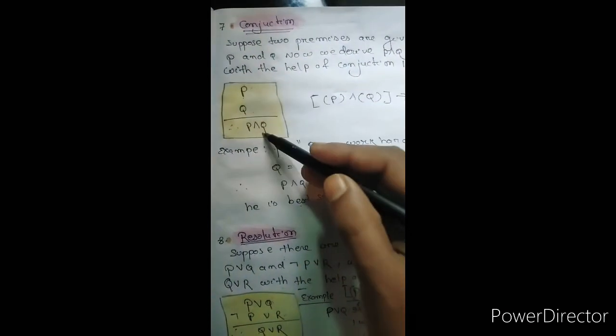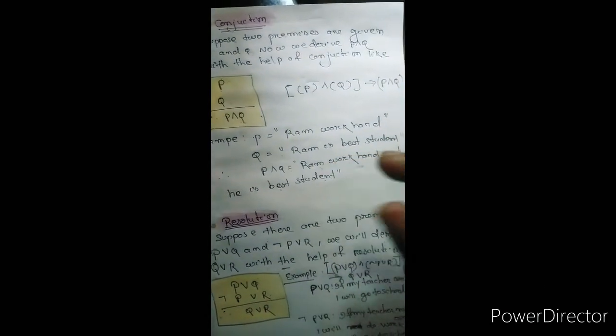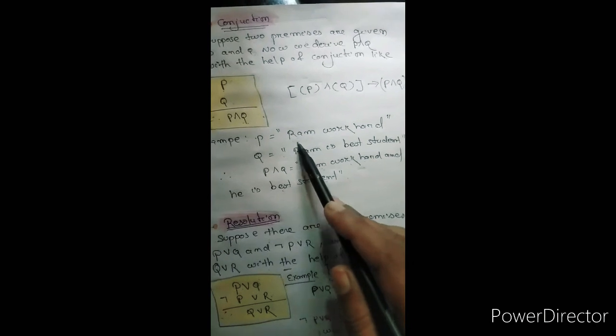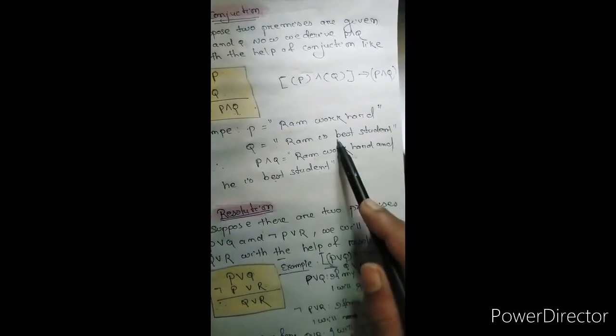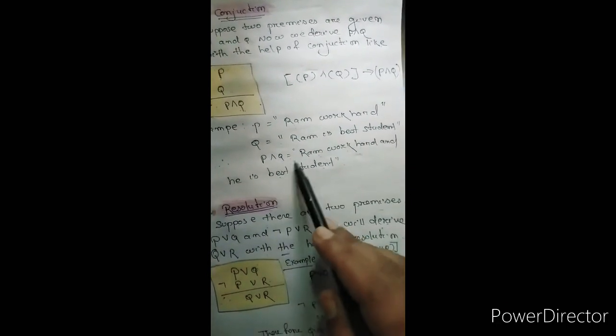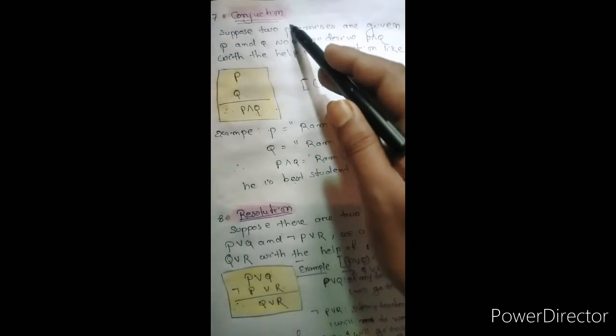Then conjunction. Conjunction says that if P is given and Q is given, you can write P and Q. That means connecting two statements. For example, the P statement given is Ram works hard, the Q statement given is Ram is the best student, then P and Q is: Ram works hard and he is the best student. That is under conjunction.